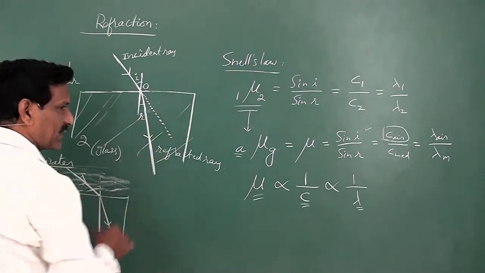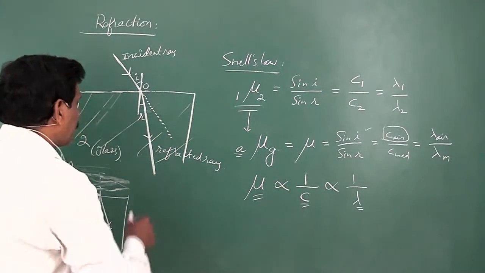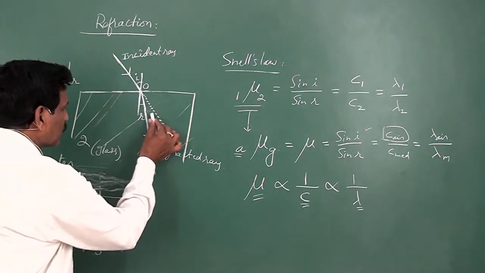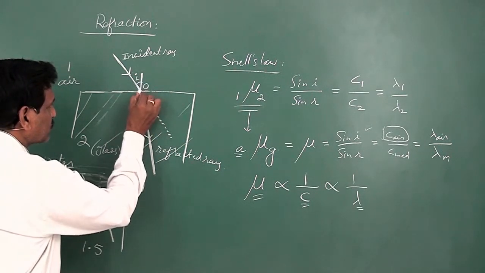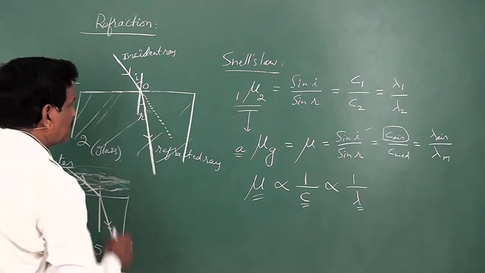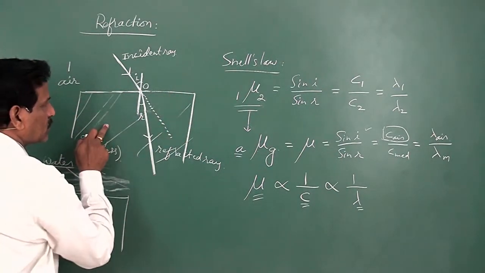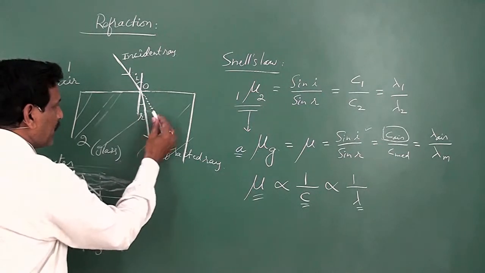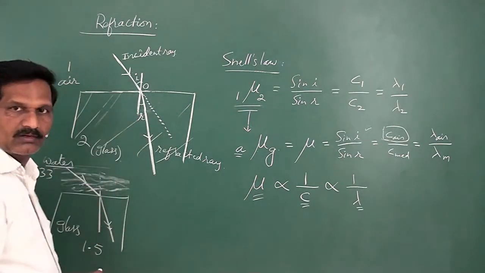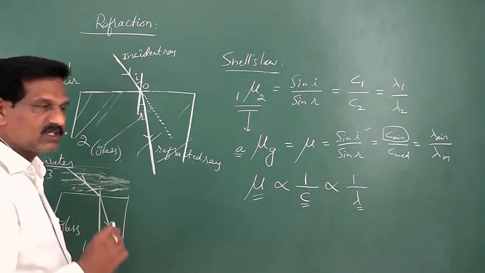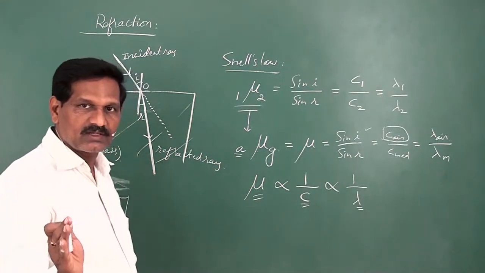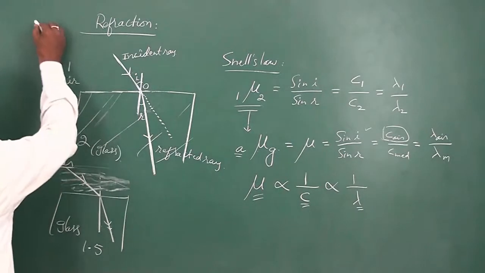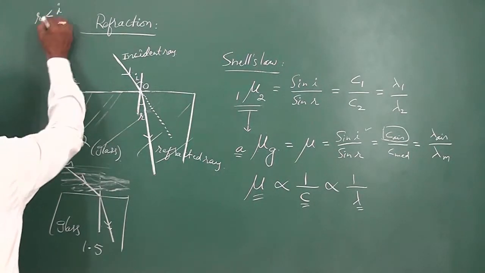So it undergoes refraction, and here this bending is towards the normal. This is the normal at the point of incidence to the surface separating the two media. So here the light ray bends towards the normal, which means that when the light ray propagates from rarer to denser, the angle of refraction is less than the angle of incidence.